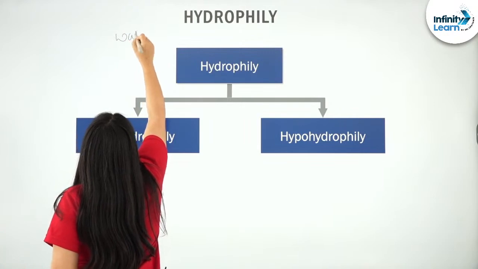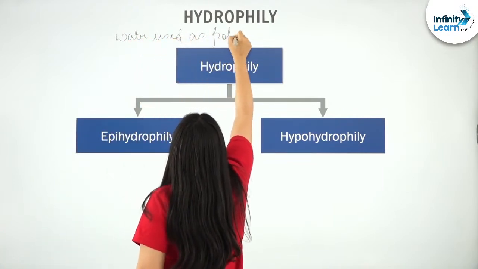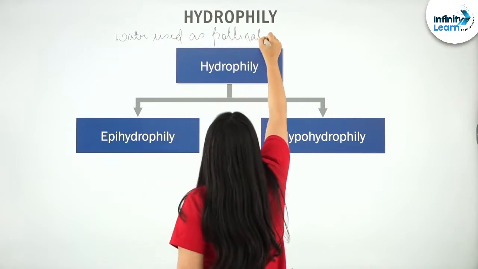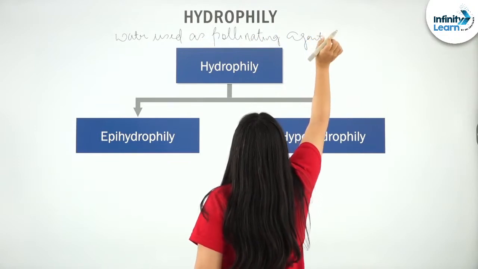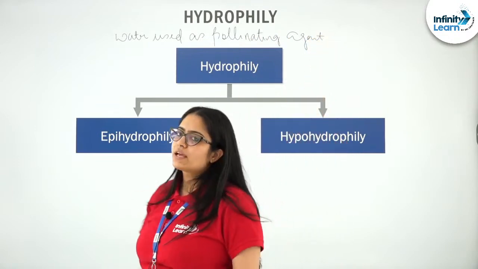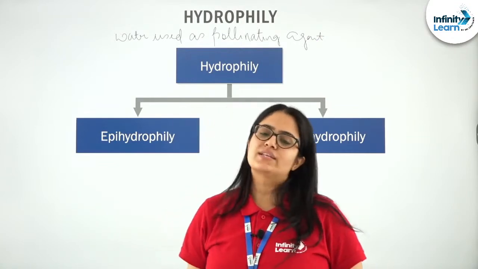Water is used as a pollinating agent, right? And this hydrophily can be subdivided into two parts. On what basis? The basis is very simple, students.